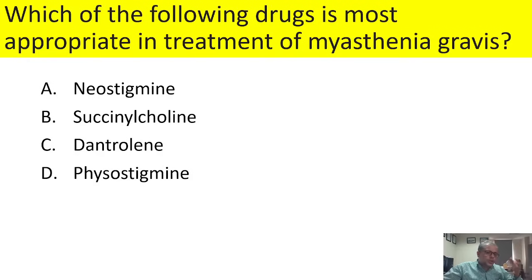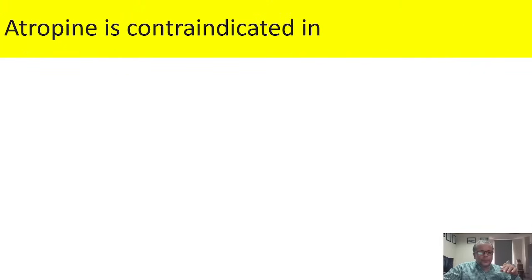Now the question arises in your mind: why not physostigmine? It is also a cholinesterase inhibitor, but it has central as well as peripheral action, and that's why the preferred drug is neostigmine. Succinylcholine is a skeletal muscle relaxant. In the same way, dantrolene is also a skeletal muscle relaxant. So the answer is A, neostigmine.